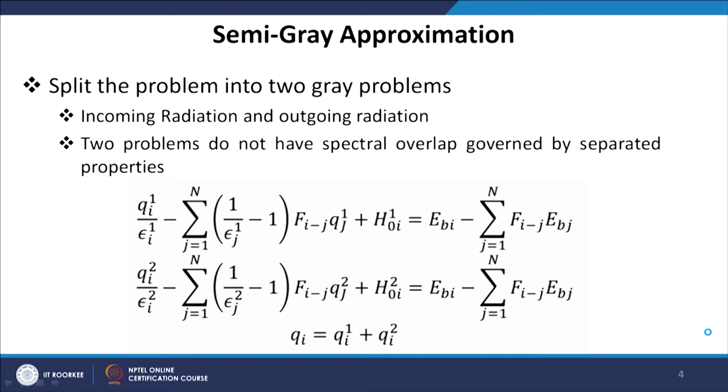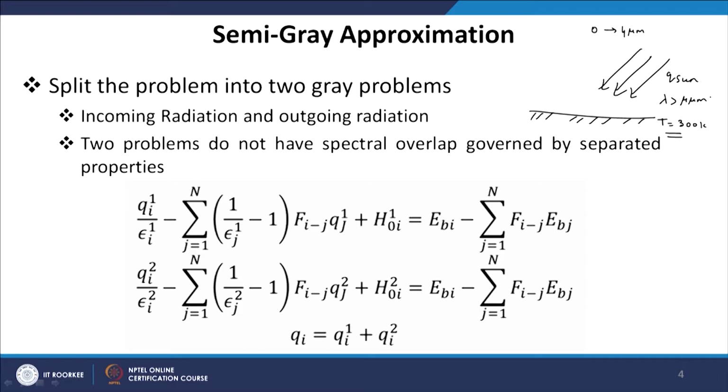For example, we have a surface maintained at some temperature of, let us say, 300 Kelvin and irradiated by solar radiation. We know that solar radiation contains most of its energy in the wavelength region from 0 to, let us say, 4 micron. So, most of the solar energy comes in this spectral range, while this plate, which is maintained at 300 Kelvin, will emit most of its radiation in the wavelength region greater than 4 micron.